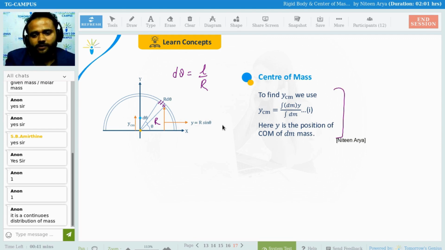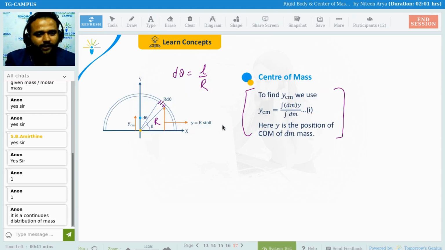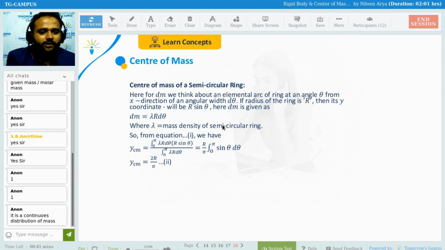So from this particular formula, we can find the y center of mass. For dm, we think about an element arc of length at an angle theta. Whatever I draw here, the dm and everything is written over here. So dm is rho r d theta.